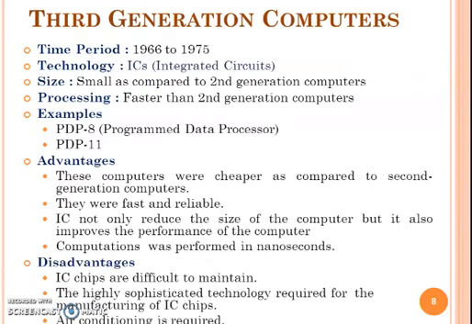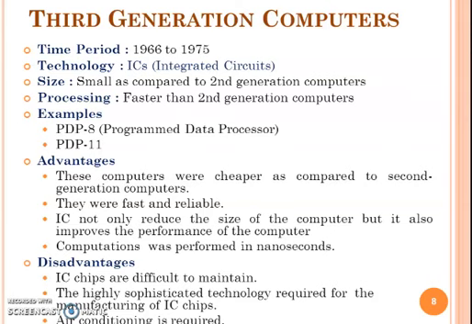The next, third generation computers, time period 1966 to 75. The technology, integrated circuit, size smaller compared to second generation computer, processing faster than the second generation. The examples, PDP-8 and PDP-11. The advantage, these computers were cheaper compared to the second generation computers, fast and flexible than the second generation computers.